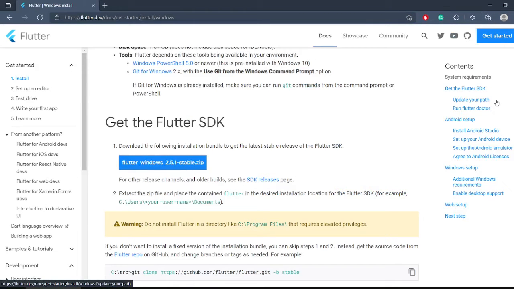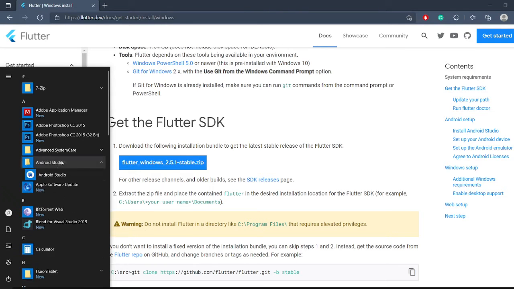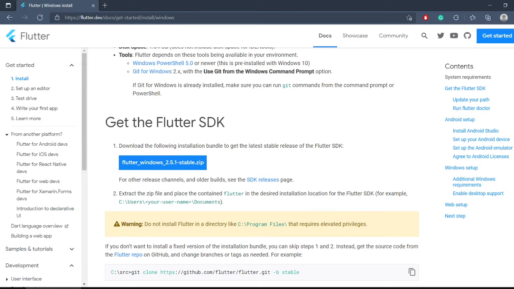So unfortunately I cannot show you the installation process of my Android Studio, as I already have limited bandwidth and I already installed it previously, but unfortunately I was not able to record the installation process, but it works, so yeah.